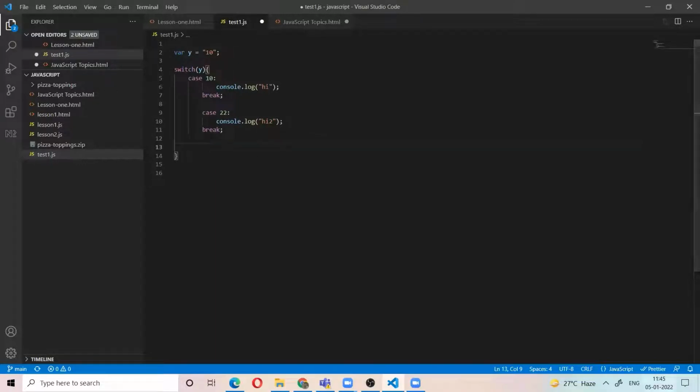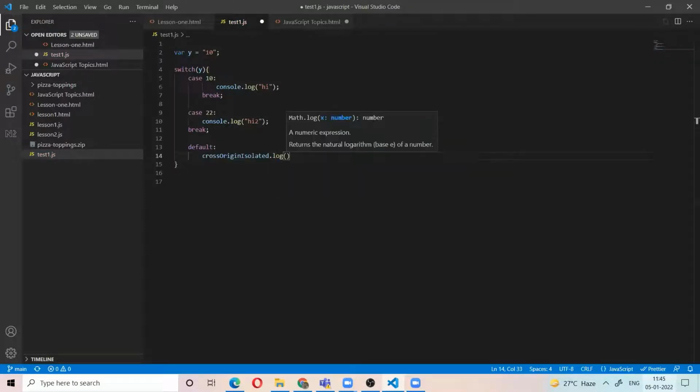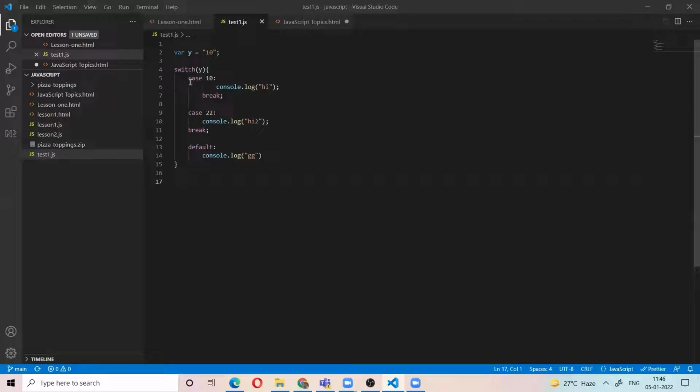So now there is a default statement. If the y value is 10, then it will print hi. If 22, it will print hi 22. So we have one variable, we have one value, and we can check multiple cases. If the y value is 10, then this prints hi. If the y value is 20, this prints hi too.